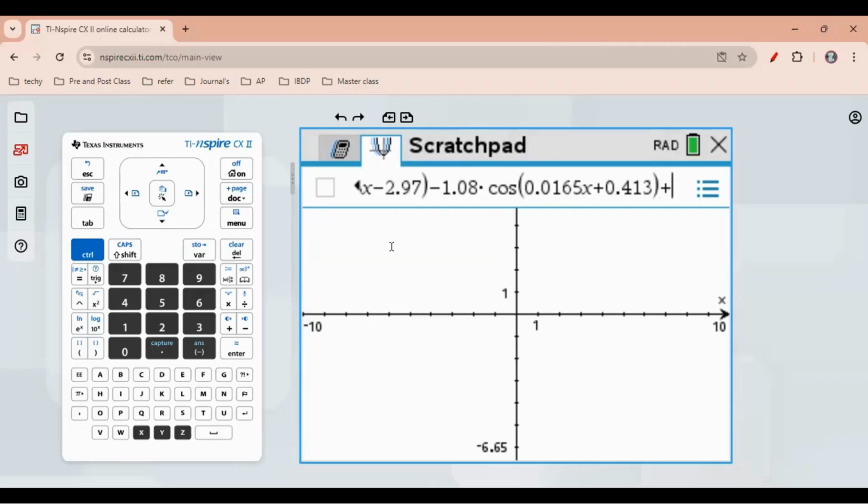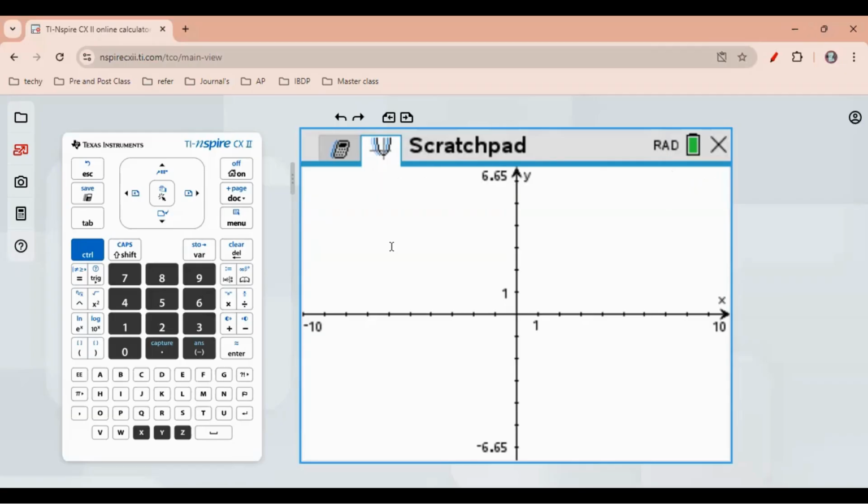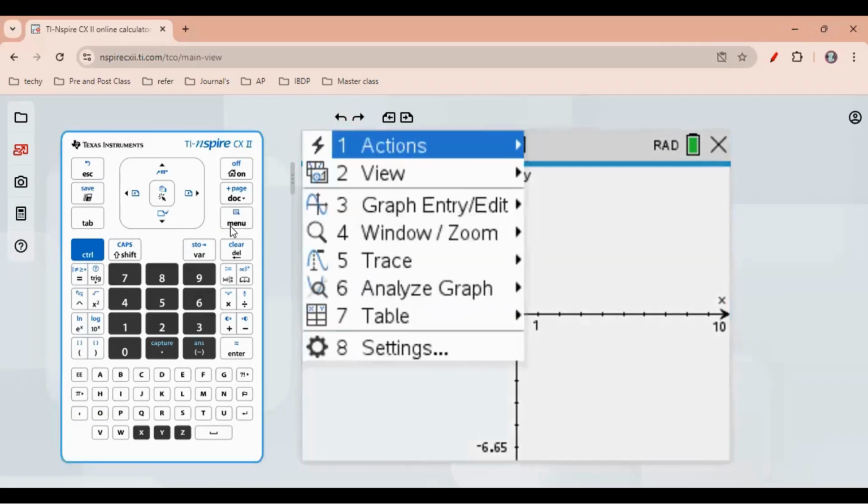See, I did a mistake. The plus is outside and plus 13.96. That's it. I have hit the enter, but no graph is over here.